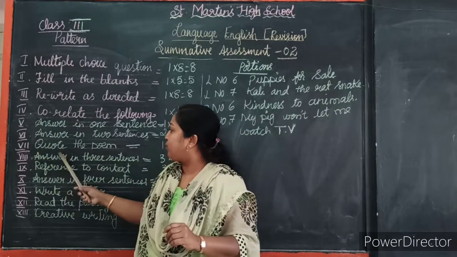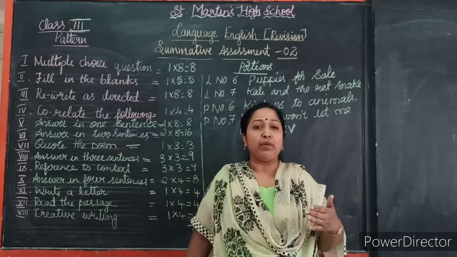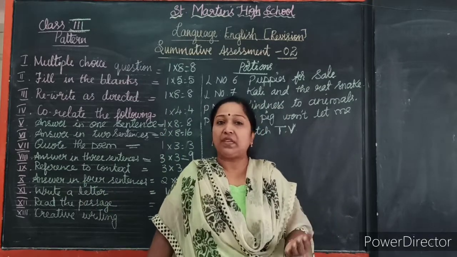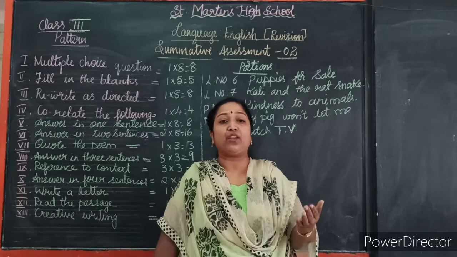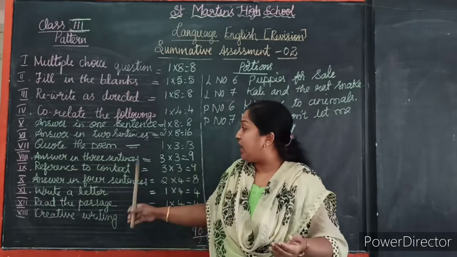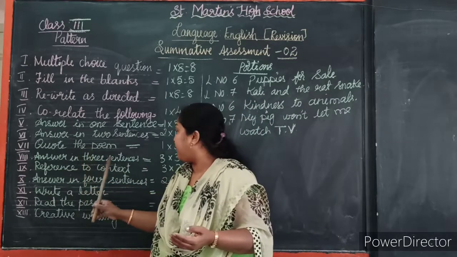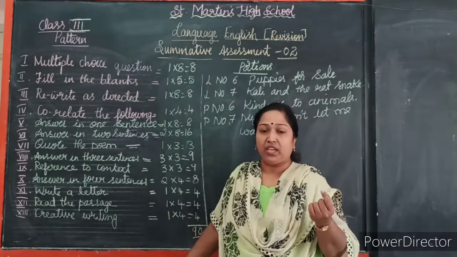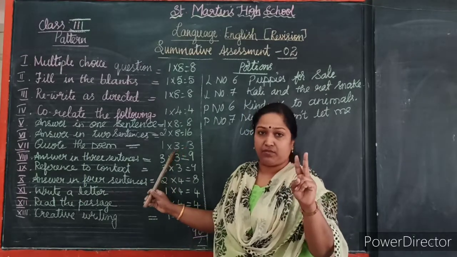So 7th main, quote the poem. You have to write the poem. Any poem we will give. Please refer to the textbook. Read all the poems. So we have to complete the poem. We will give 1 poem each. Each carries 3 marks.